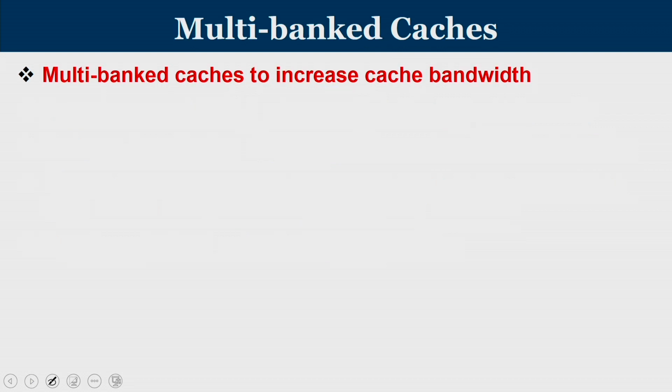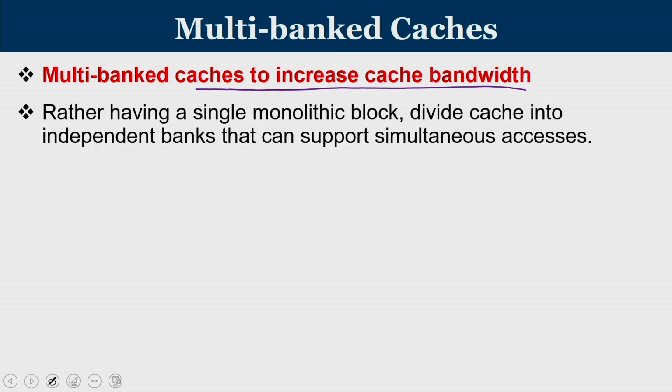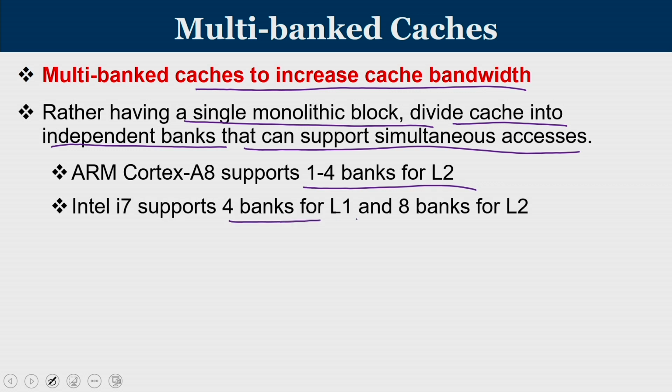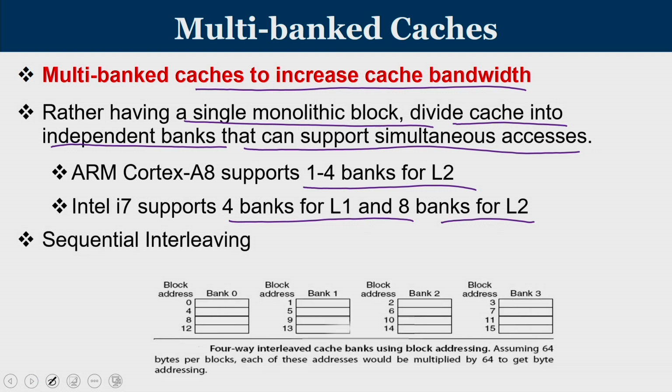Now we move on to the next optimization, that is called multi-banked cache. Multi-banked cache will increase the cache bandwidth, means the number of blocks that I can supply from the cache to the processor. Rather than considering your cache as a single monolithic block, we can divide the cache into independent banks that can support simultaneous access. So ARM Cortex A supports 1 to 4 banks for L2. Intel i7 supports 4 banks for L1 and 8 banks for L2, and this is typically done with the help of sequential interleaving. So look at the diagram that is given in the slide.